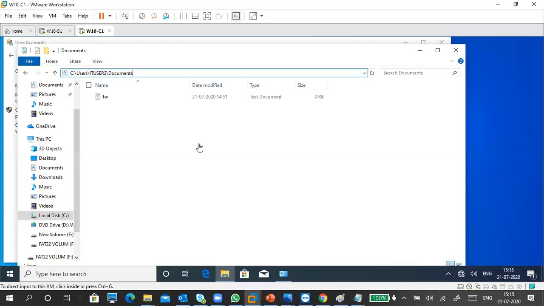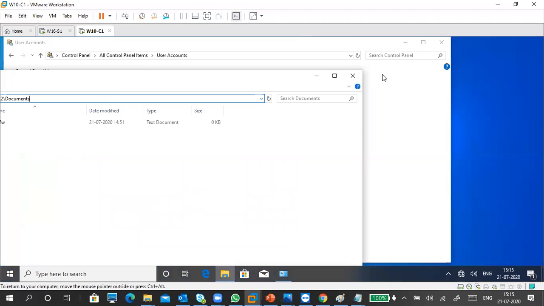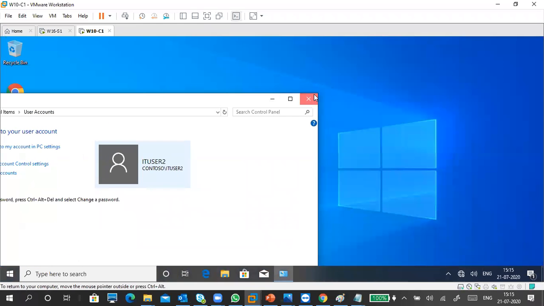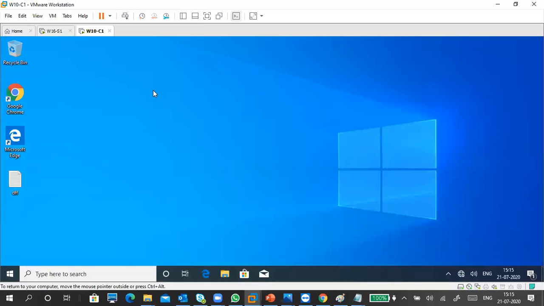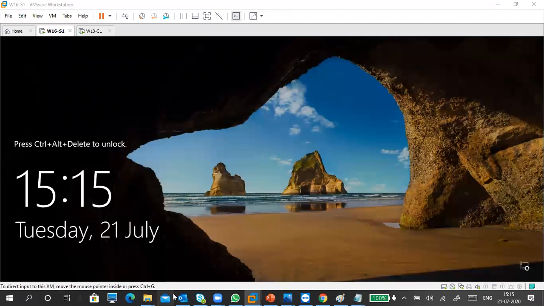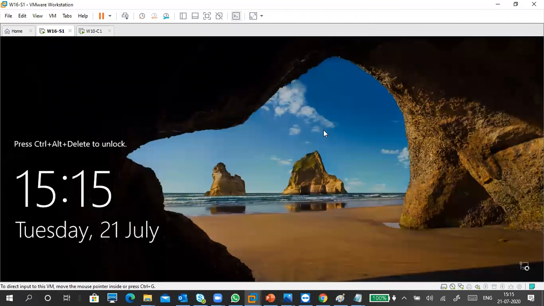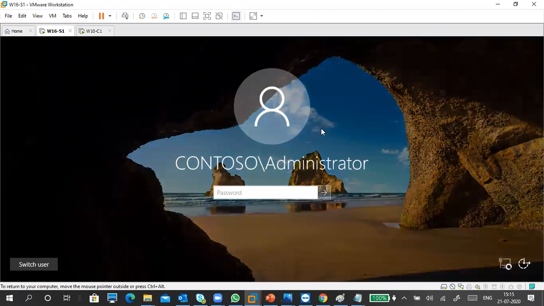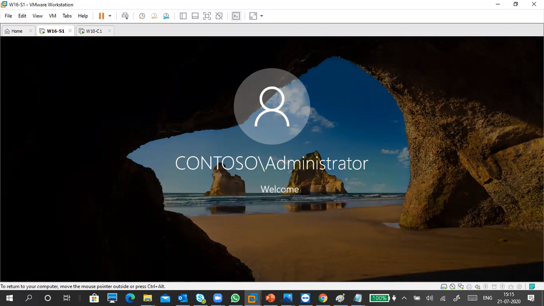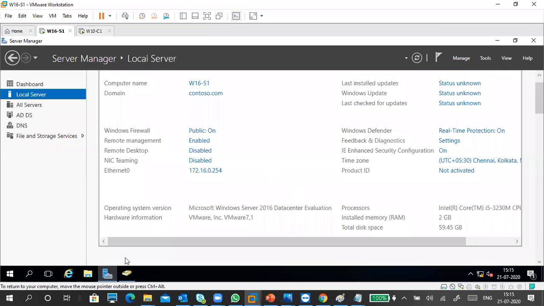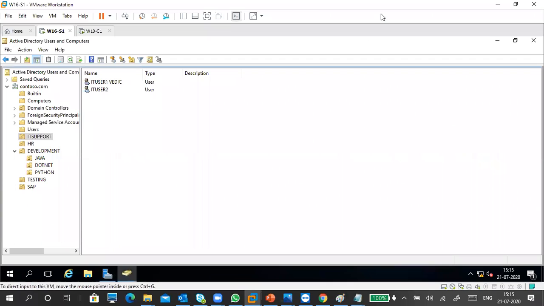So this is a client. Okay, guys, this is a client. I'm going to close everything. At present it is already user 2, no problem. I'm in the server. Whatever I do, it is on the server only, as admin. Remember, I'm doing everything on the server only. I have to minimize this one also, not required.